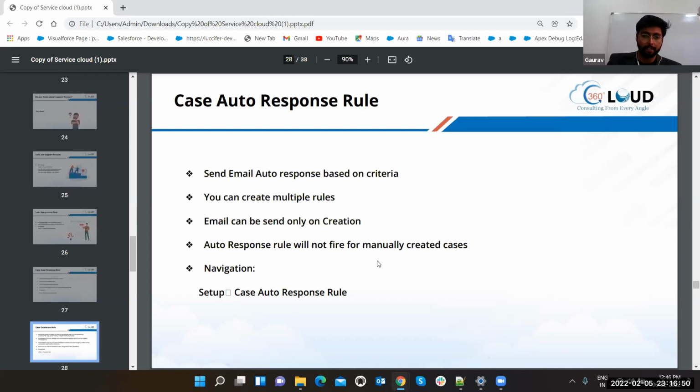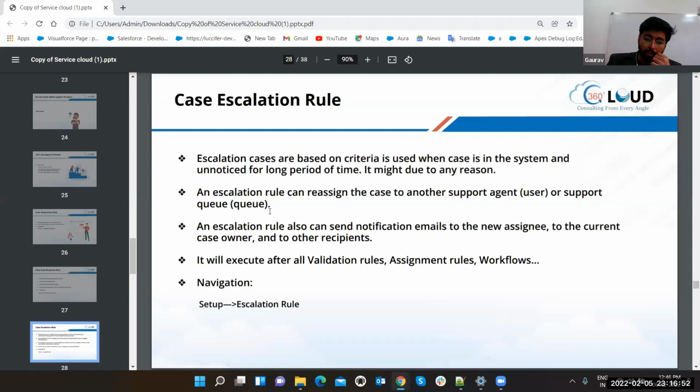That's all. Case escalation rules. Now, guys, that's some major scenario. Escalation cases are based on criteria. Based on criteria is used when a case is in the system and unnoticed for a long period of time. It might be due to any reason. Any escalation rule can reassign the case to another support agent, user, or queue. Escalation rules can also send notification email to the new assignee, to the current case owner and other recipients. It will execute all validation rules, assignment rules, workflows, and much more again.